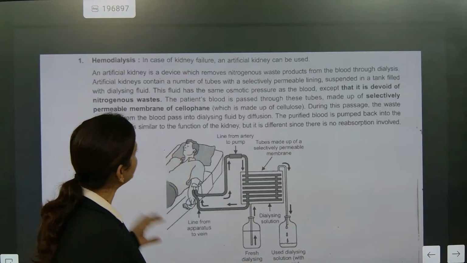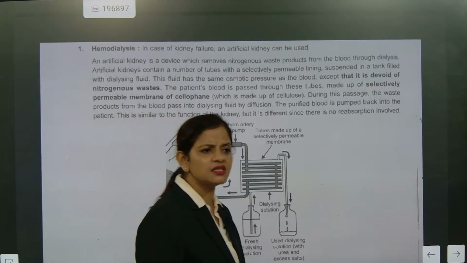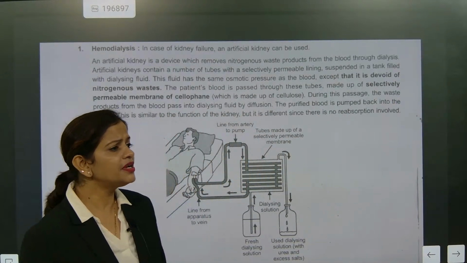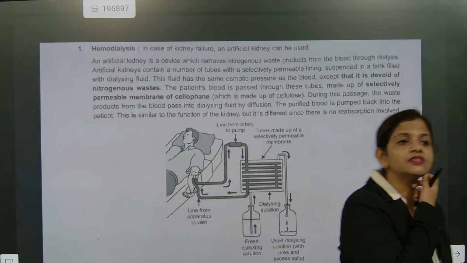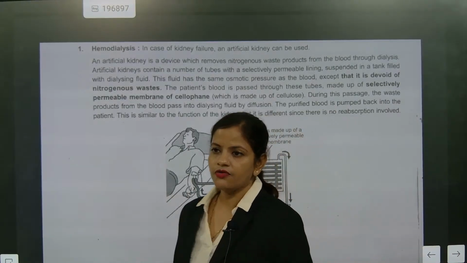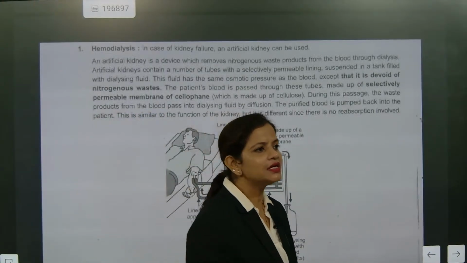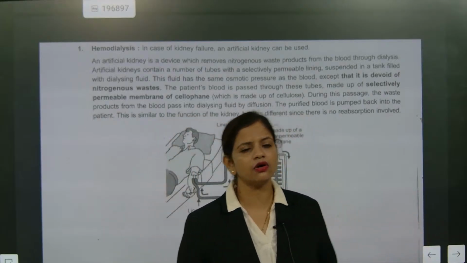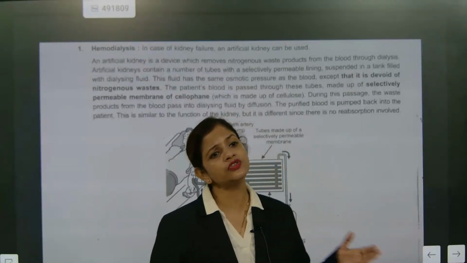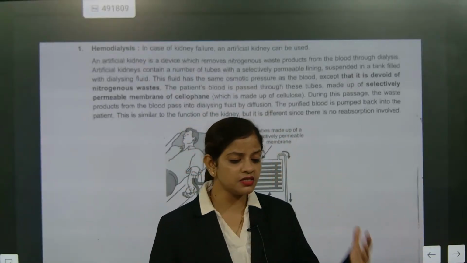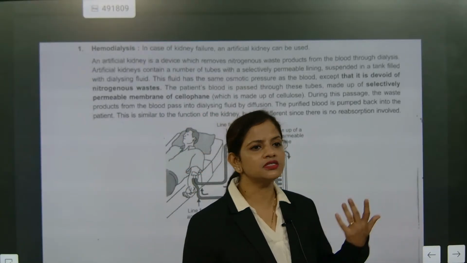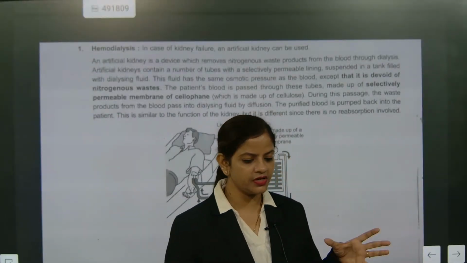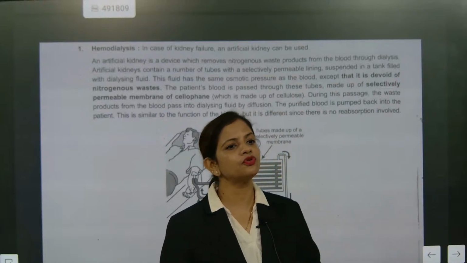Understood? Earlier, kidney failure meant life must end. But nowadays a person with failure of both kidneys can survive. Life can extend to 5 to 10 or 12 years, still with dialysis. I have seen a live person whose kidneys failed at a young age, 20 years. Now she is 40 years. From 20 years she has been going for dialysis and she is surviving. There are some food restrictions. They can't eat much nitrogenous waste. Protein content they have to take in less amount.